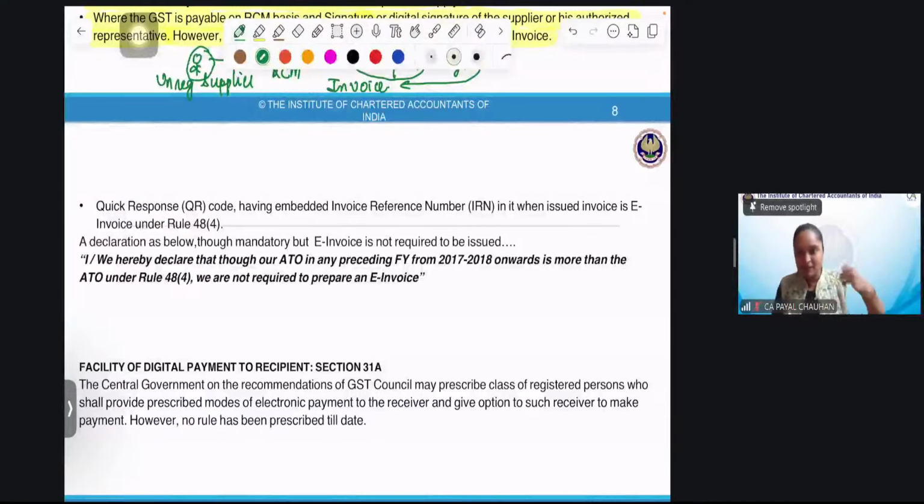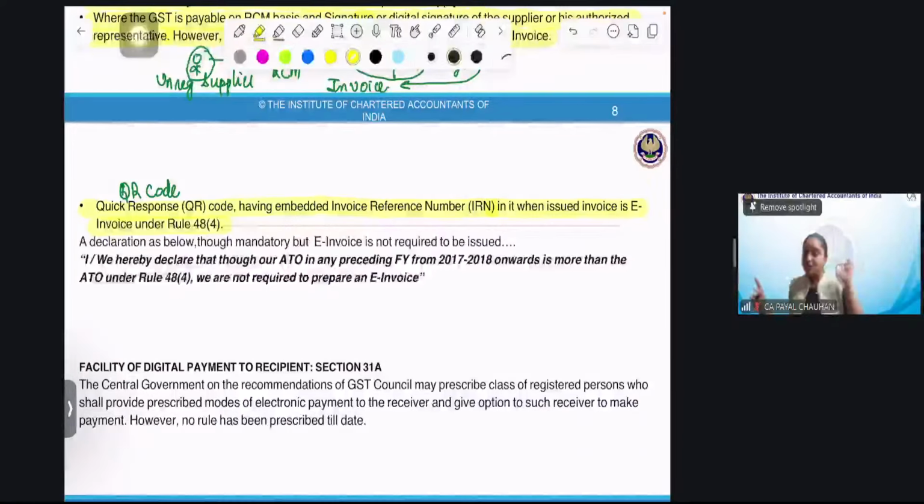We scan and we make the payment. About that is what is known as quick response code. The short form is QR code. Remember, we call it QR code. So now QR code having embedded on the invoice reference number in it, when issued invoice as e-invoice.